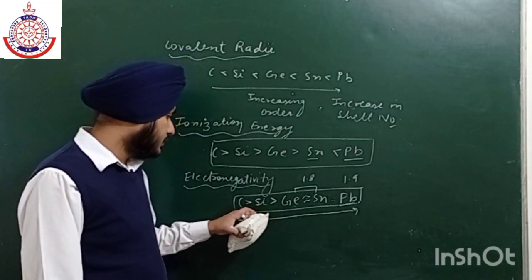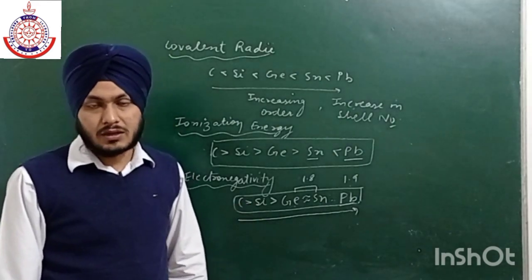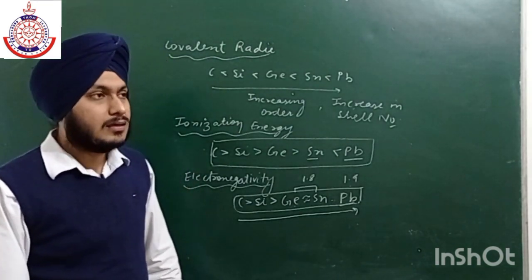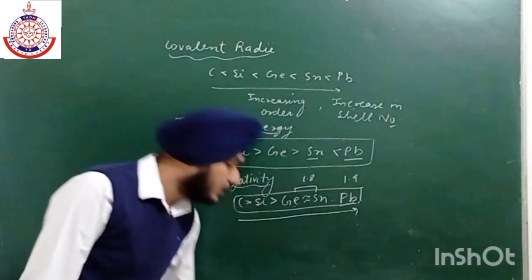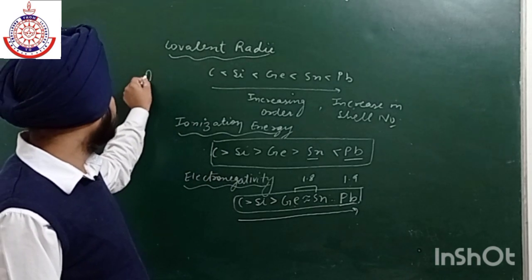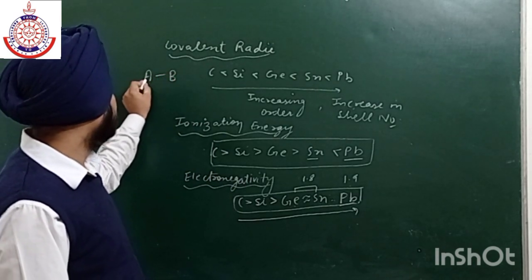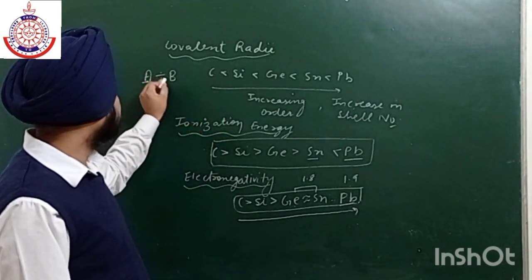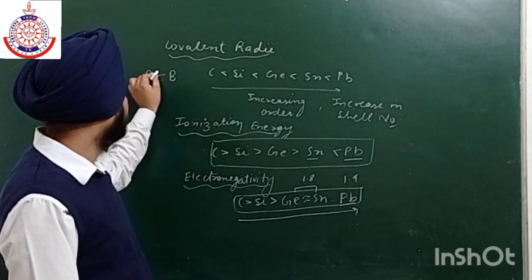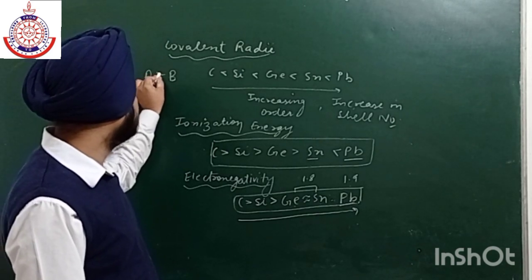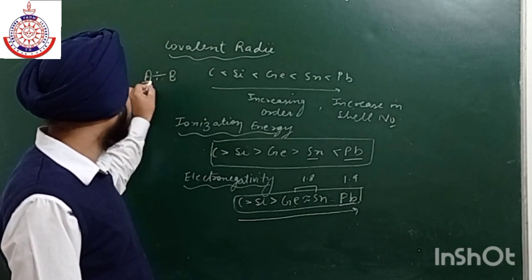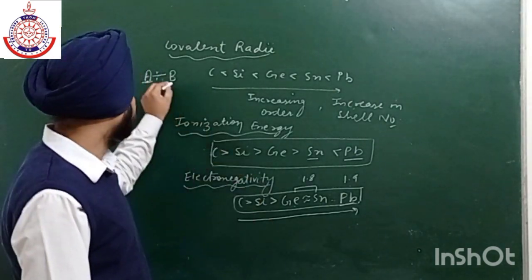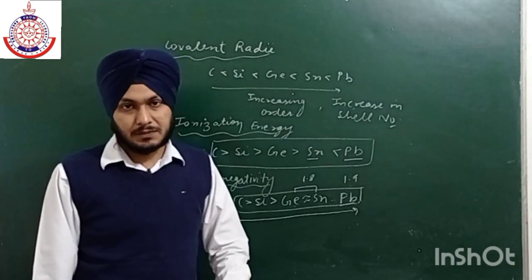The nature is like, carbon is a non-metal, so it can easily attract the shared pair of electrons. For example, if we have two atoms, and the electronegativity of A is higher than that of B, then the two electrons which are present will not be in the center. They will be towards this A atom, because its electronegativity is high as compared to B. This thing you have to keep in your mind.